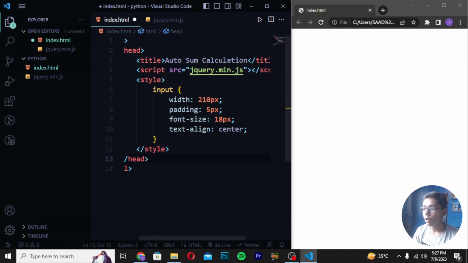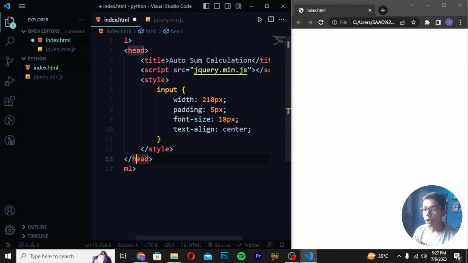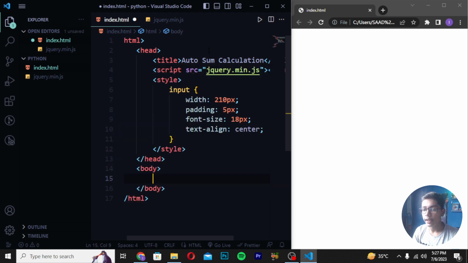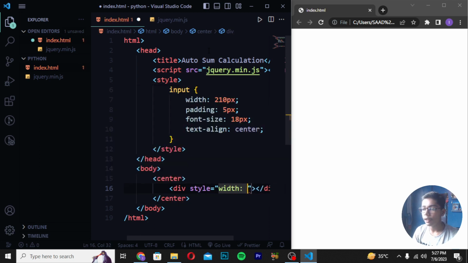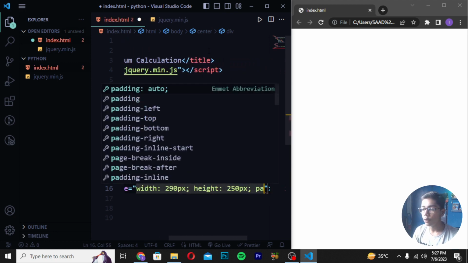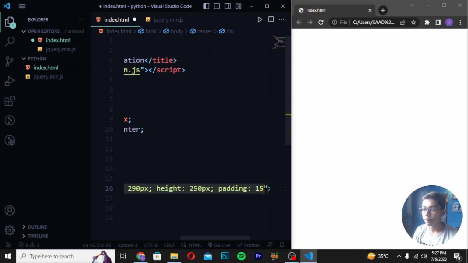Now when you have written this, you have to move directly after the style tag and create a body tag as well. Then create a center tag, and in this I will be writing a div. Then create the style in which I will give the width as 290 pixels, and then write height, which should be 250 pixels. Then give the padding of 15 pixels like this.